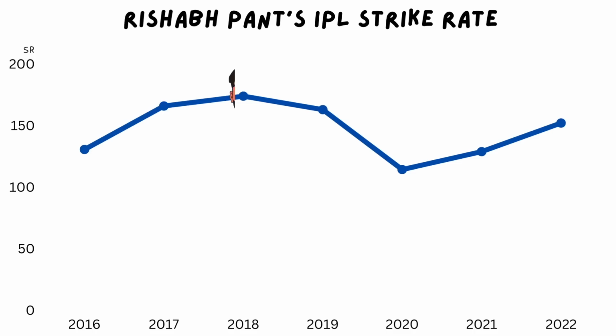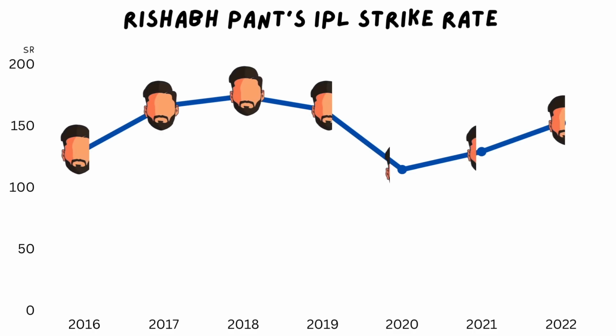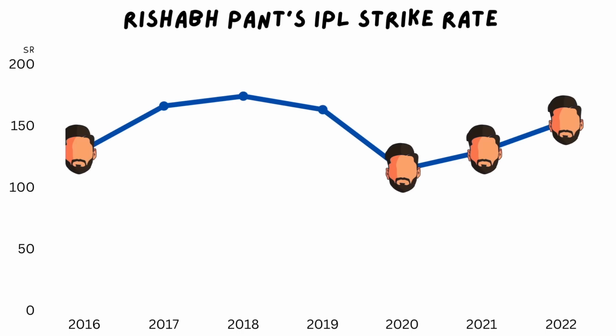I'm going to focus here on 3 top Indian talents of recent times. Rishabh Pant was like a batting unicorn when he came through, averaging over 30 and striking 150. Can I whisper AB de Villiers? Then he was slowed down as Ricky Ponting tried to give him more responsibility. And they actually turned him from de Villiers into, I don't know, a fit Kane Williamson? It was a really bizarre idea.